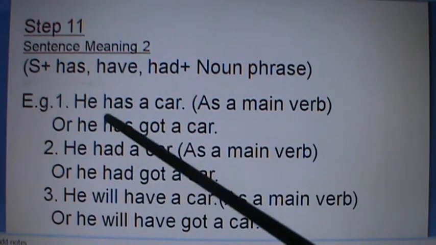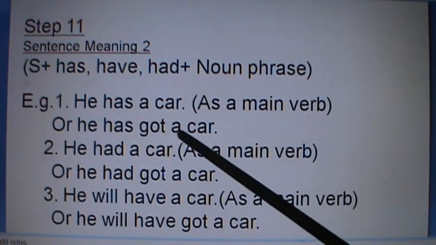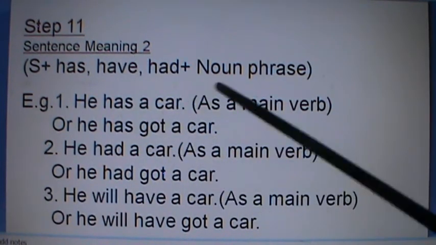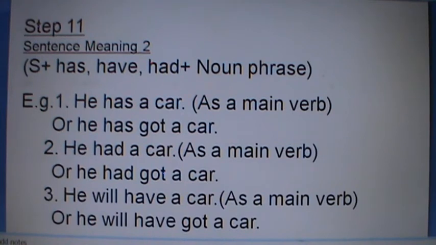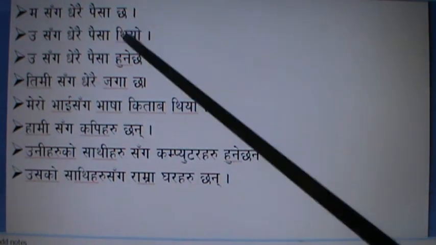Similarly, there are two types of statements. In two ways you can speak such a statement. उसँग कार छ, उसँग कार थियो, उसँग कार हुनेछ. That shows such meaning in Nepali language. In this way you can just think in your language and try to make so many statements, until you feel easy. Now it is your turn to change into English.